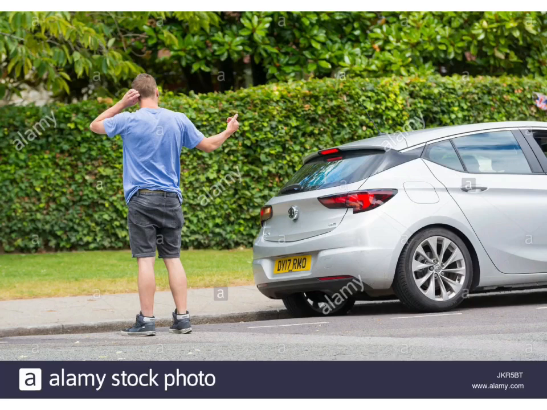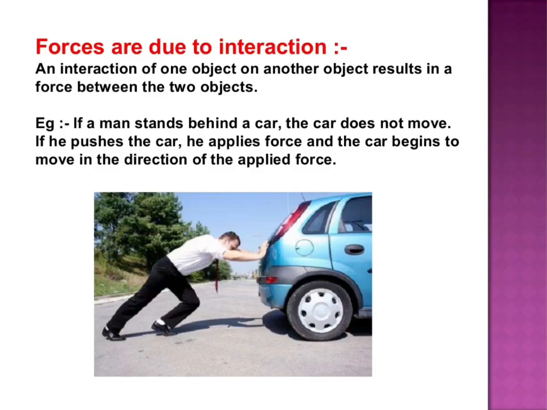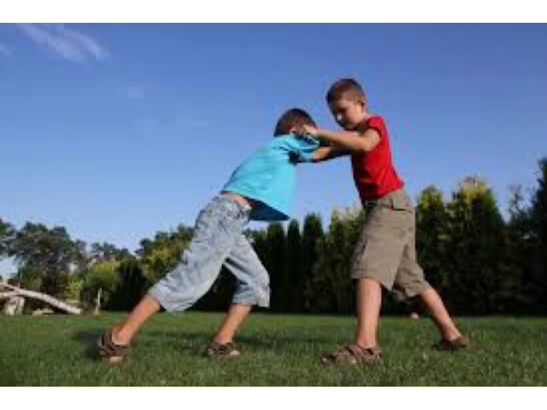Suppose a man is simply standing behind a stationary car. Since there is no interaction between the man and the car, no force acts on the car and hence the car does not move. Now, suppose the man pushes the car with his hands, due to which the car starts moving. When the man pushes the car, there is an interaction between the man and the car.